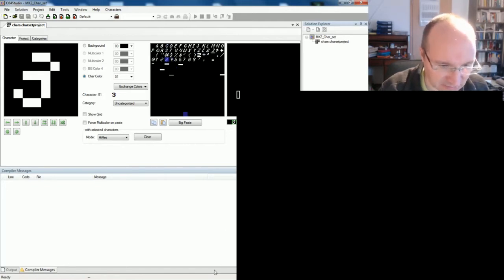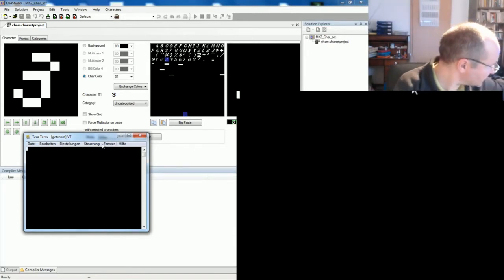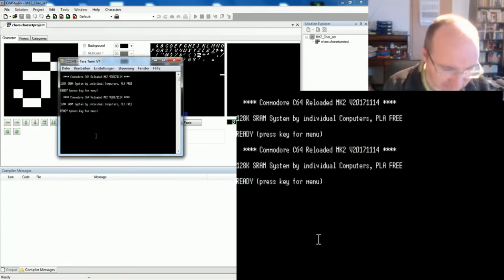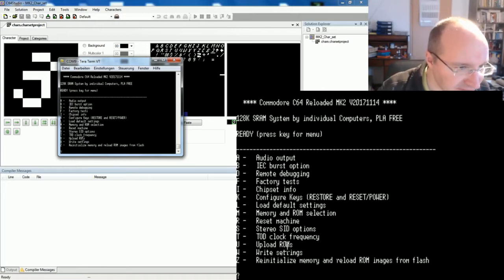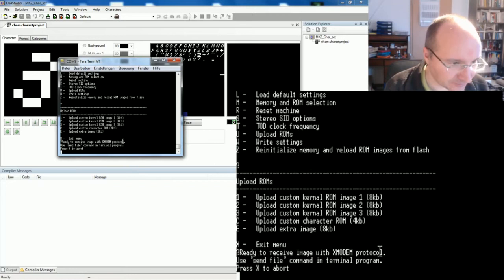The next step is to load it up to the Commodore MK2 board. For this you need the USB connection again. Now here you have this menu where you can load up the ROM. Where is it here? Upload ROM with U. And today we go for C to upload a character ROM.